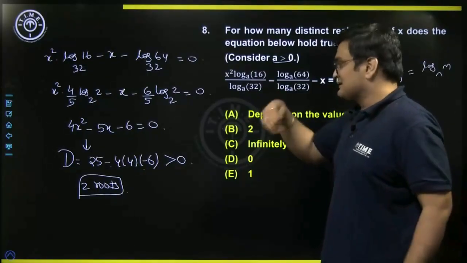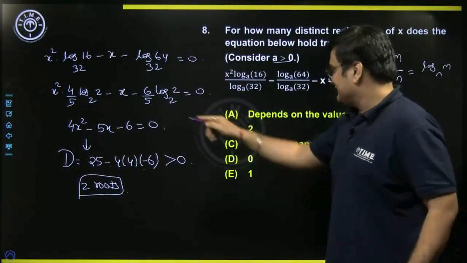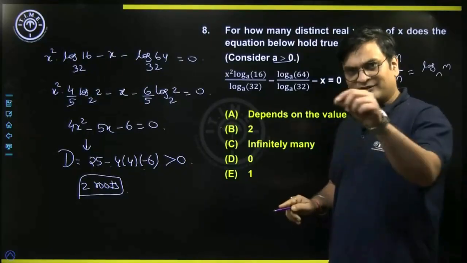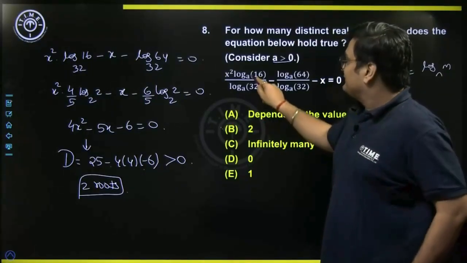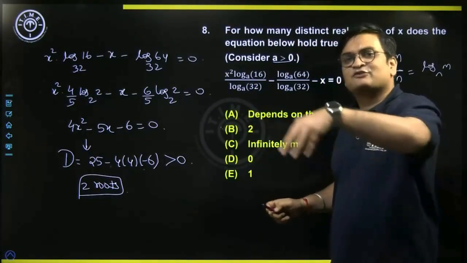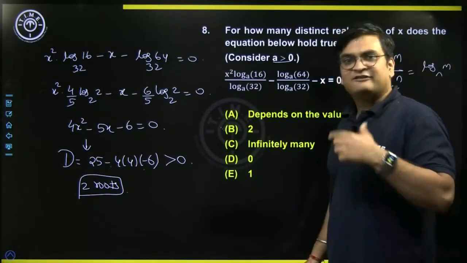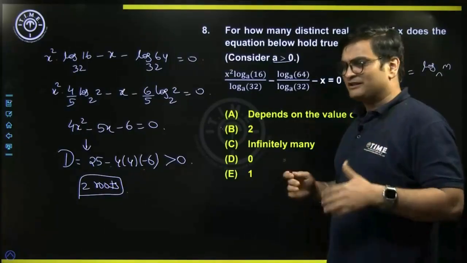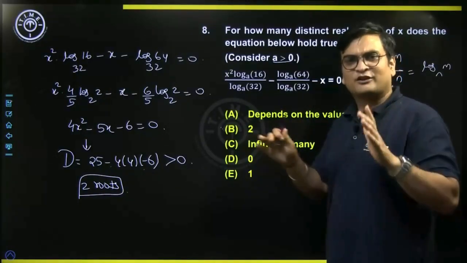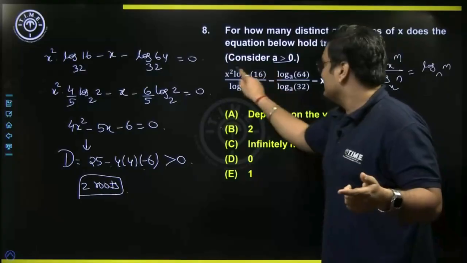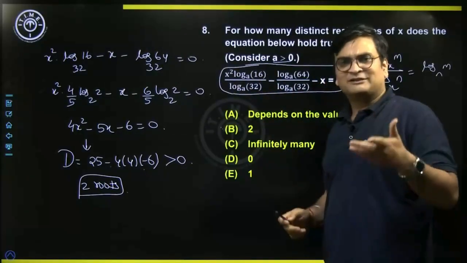So, if I consider that A cannot be 1, then my answer is 2. However, if I still write A as 1 in this equation, that means the base is becoming 1, and if the base becomes 1, the logarithm is not really defined. We do not consider the logarithm. If we do not consider the logarithm, that means there is no such equation which is formed.